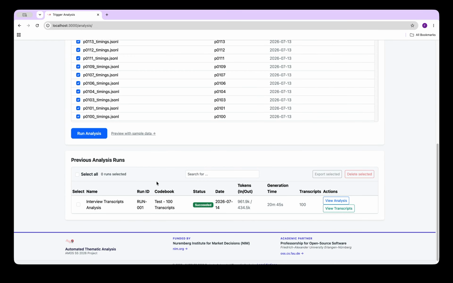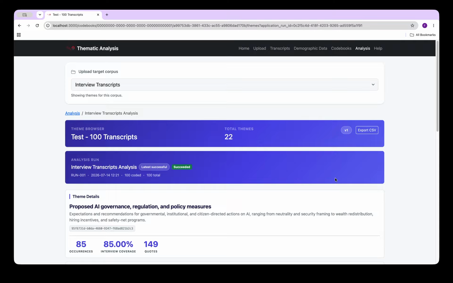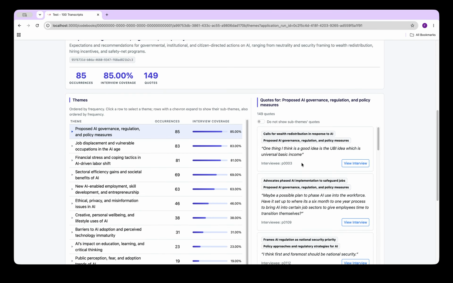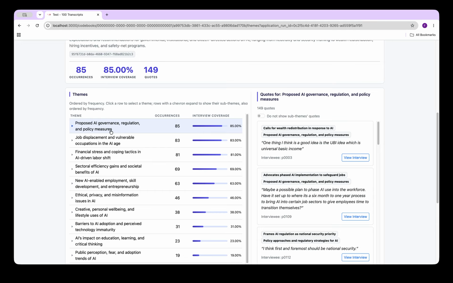And here in this page, you can see the previous analyses that were done in the past. Once you click here, you get to see the result of the analysis. So essentially now, all of the themes in the codebooks were applied to the transcripts. And here you can see the result. They are organized by interview coverage. So here you can see that 85% of the interviewees mentioned something about AI governance and job displacement.